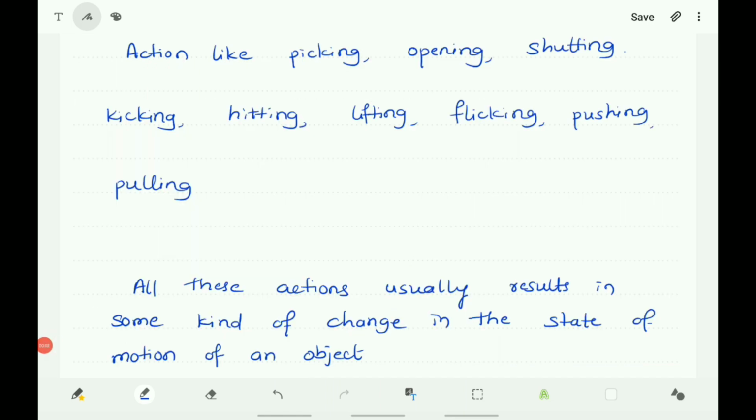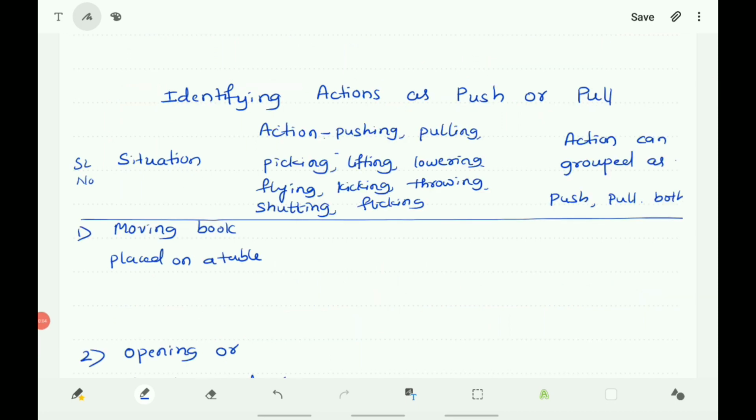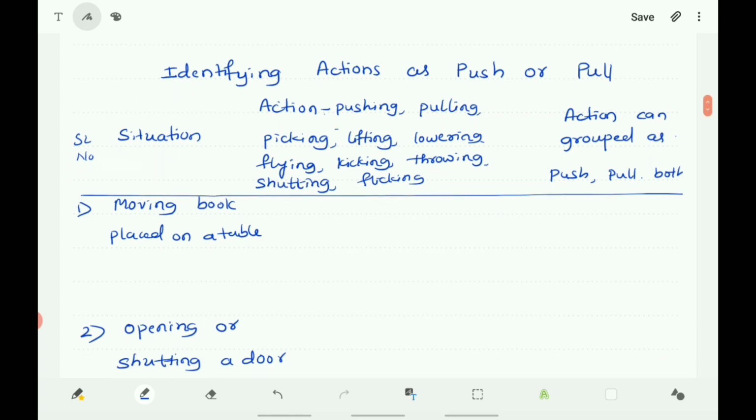Actions like picking, opening, shutting, kicking, hitting, lifting, flicking, pushing, pulling, all these actions usually result in the same kind of change in the state of motion of an object. Here are some examples of familiar situations involving motion of objects. Let us try to identify the action involved in each case as a push or pull or both. Let us see one by one.